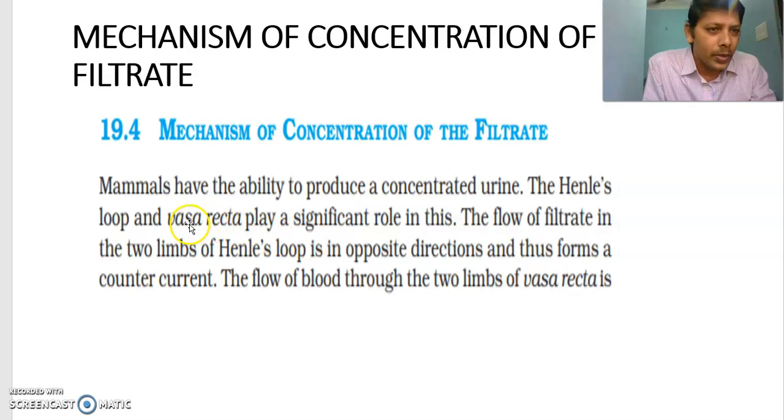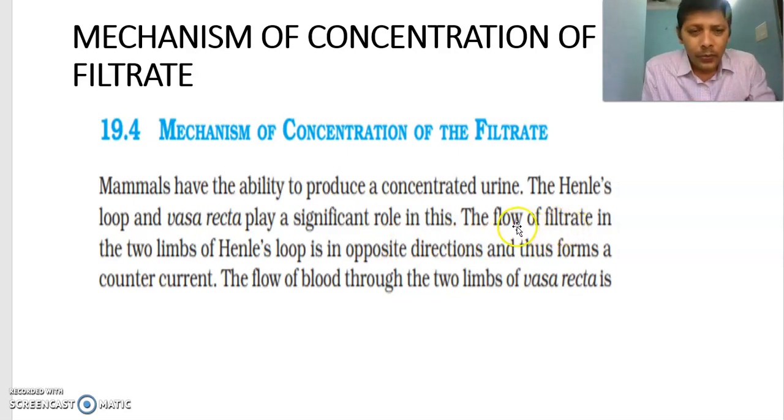Vasa means blood vessel, recta means straight, so vasa recta are straight blood vessels which play a significant role in the formation of concentrated urine. What are the two structures? Vasa recta and Henle's loop.